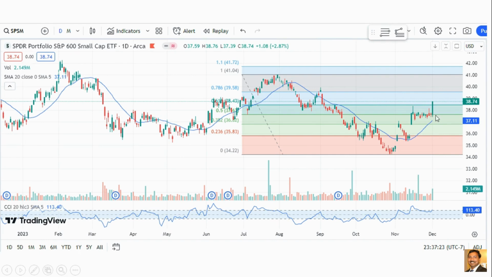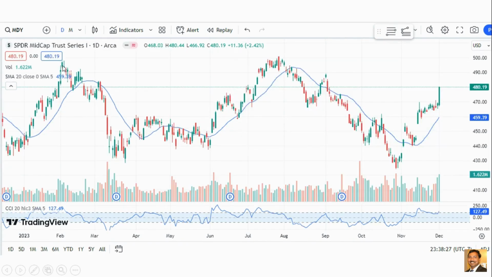So the small cap made a big move on Friday. It broke this level and it went up, it broke the 0.618 level of the Fibonacci from this high to this low. So the 0.618 level acts as the reversal golden ratio, also called the reversal ratio. It broke that with a good volume and a good candle. So if it stays above 38.43, then it can go to 39.58.